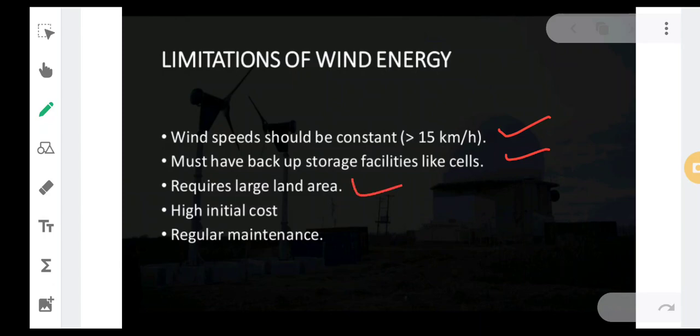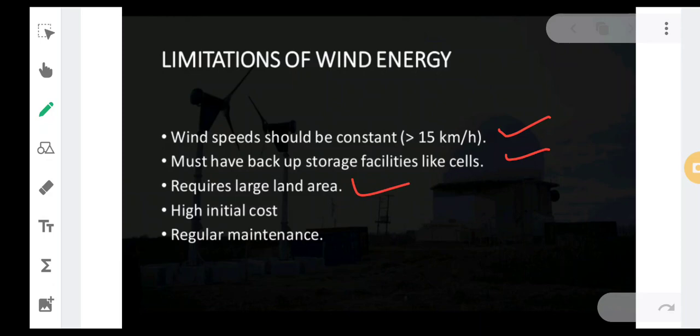The next thing is that it requires a large land area. The setup of those windmills requires a huge area where there is a high amount of wind. Unless and until there is a high amount of wind and a large amount of land available, we won't be able to set up a wind energy plant.